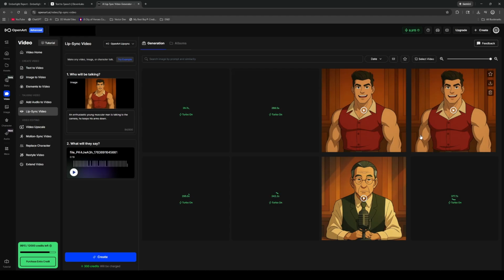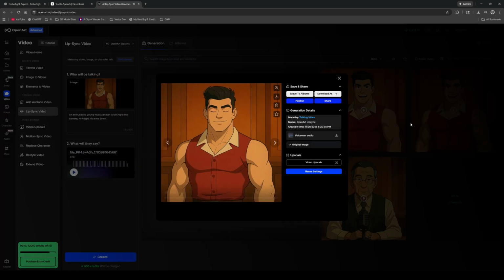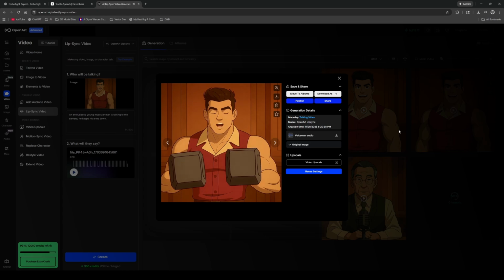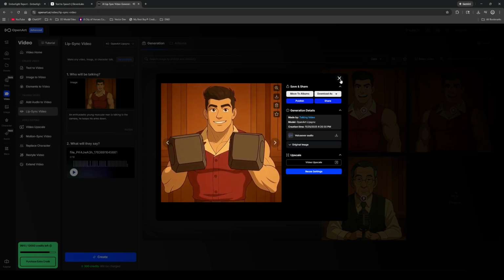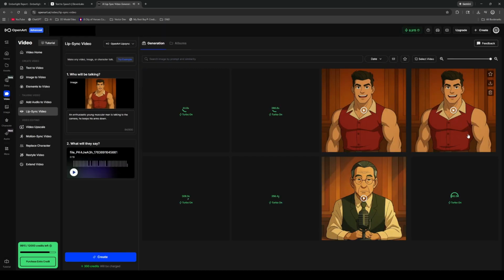For some reason, when it comes to Lee Takrin, his tends to screw up a little bit more. So here's one example. That's not a battle. That's a wellness check that R1 failed. For some reason, his hands turn into some sort of look like barbells or something. That's not what we want. And unfortunately, we don't get our credits back for crappy generations. So that is a downside.